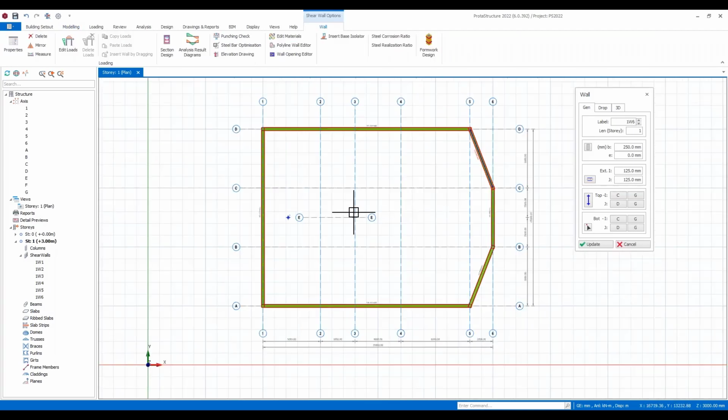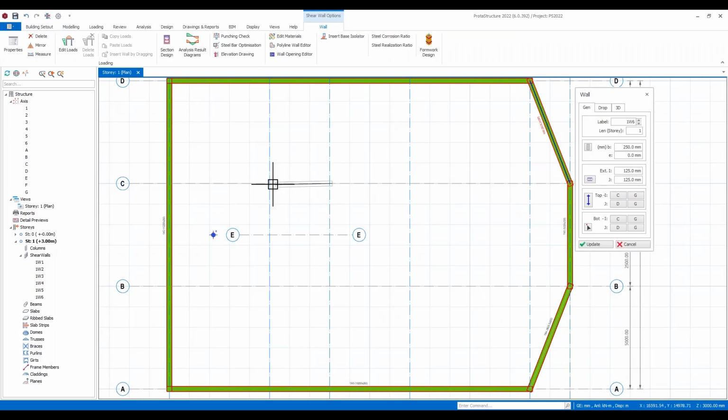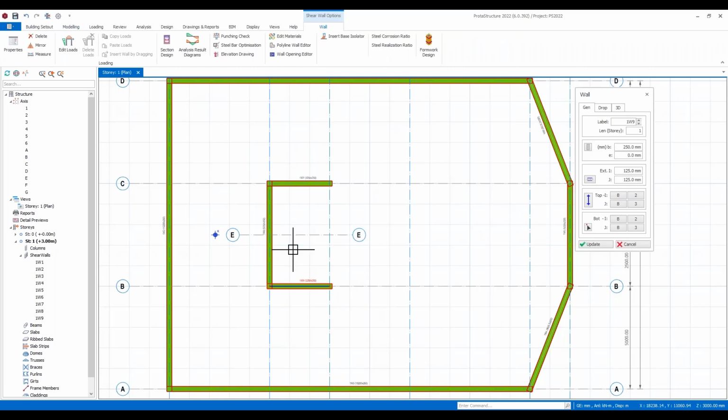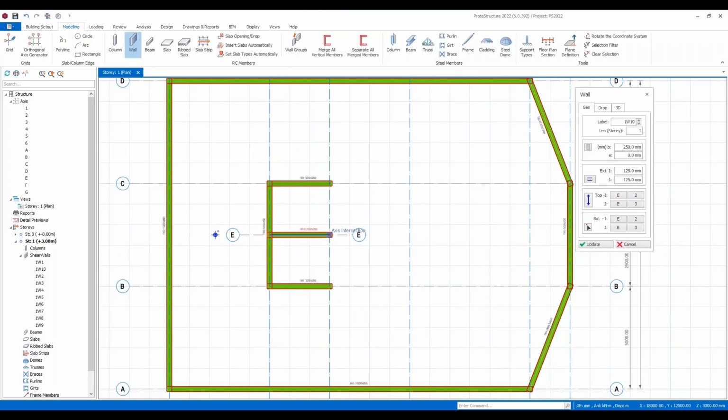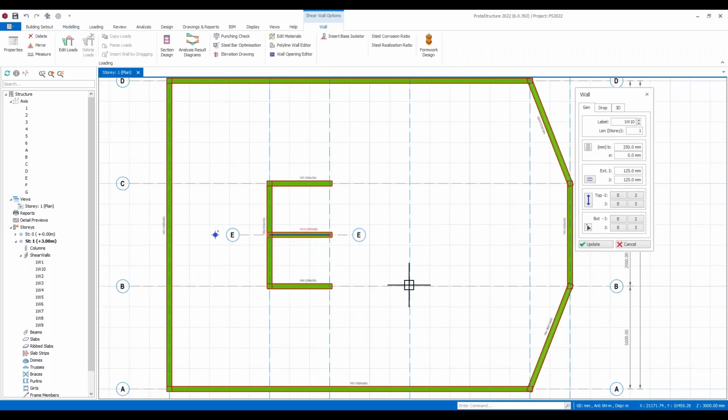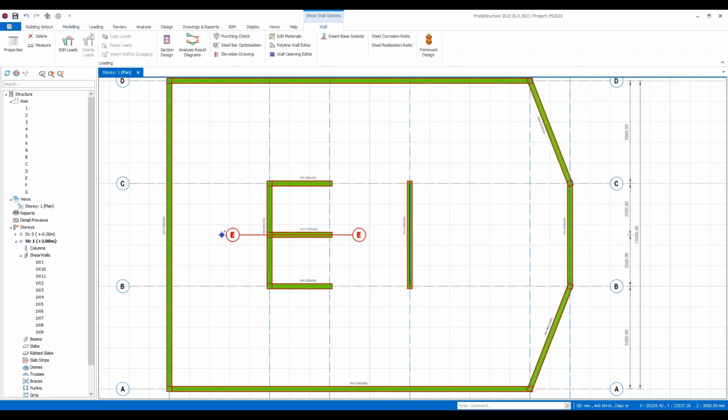I may also have some internal walls here, so I might wish to create a lift core here. So let's just come in and create that quickly. Okay, and I'm going to create maybe an E-shaped wall. Maybe I've got a couple of lifts running up in this building that I need to create. I can just quickly come in and do that.